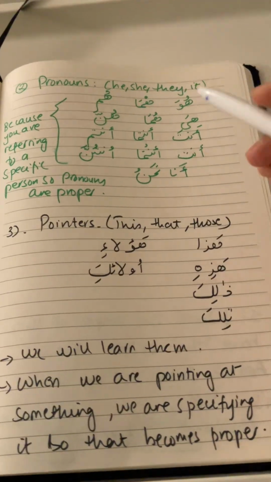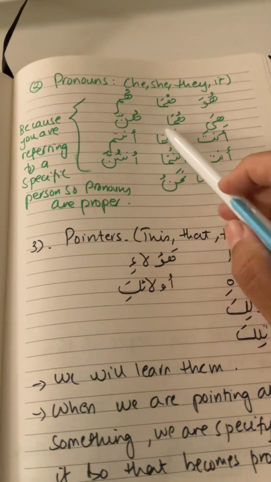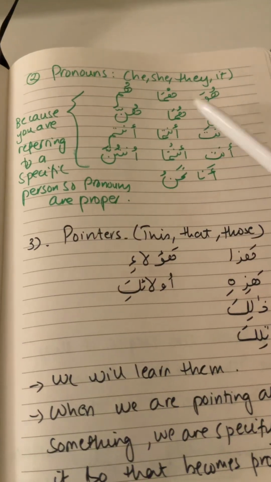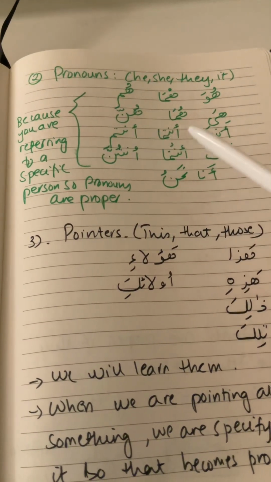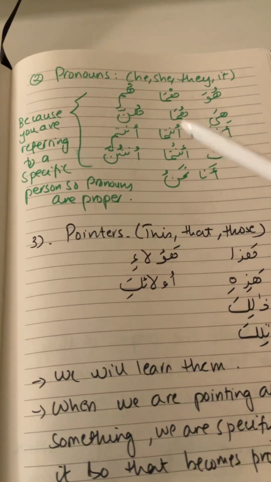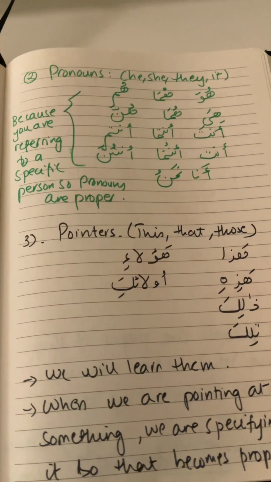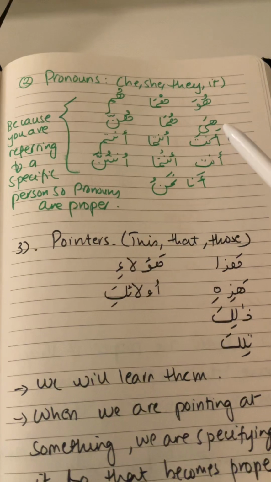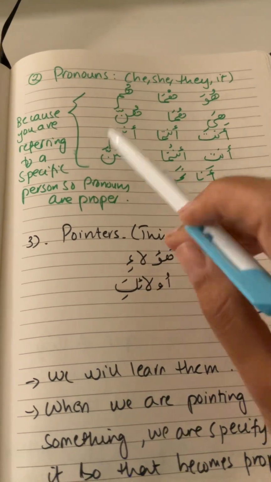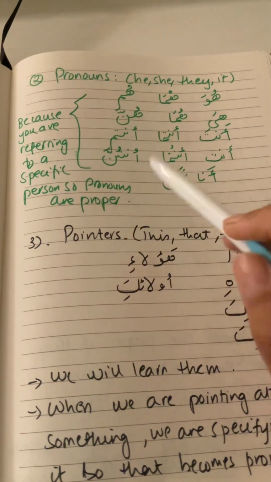Now the reason number two is that if they are pronouns like he, she, they, it, and we did the chart for the pronouns: huwa, huma, hum, hiya, huma, hunna, anta, antuma, antum, anti, antuma, antunna, ana, nahnu. And if you don't know these, then just go and see the lesson about the pronouns and learn them. So the pronouns, whenever they come, they are also proper because you are referring to a specific person.